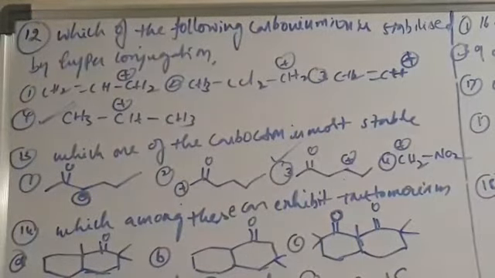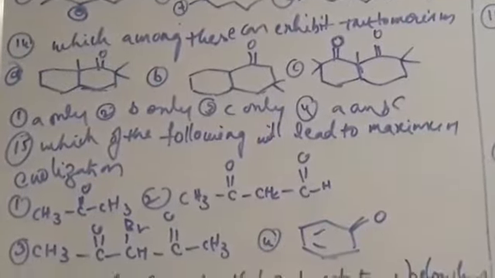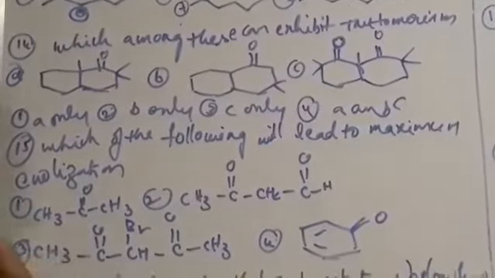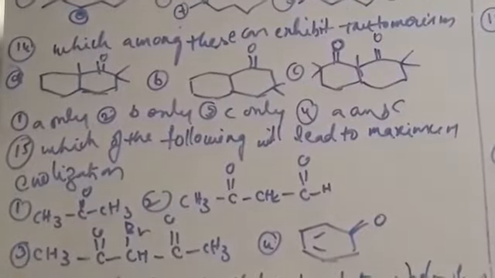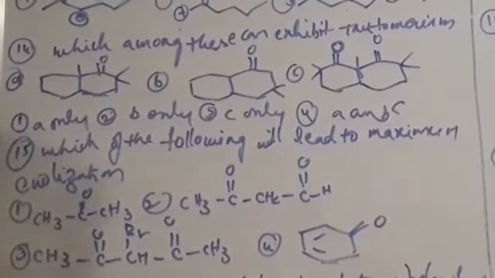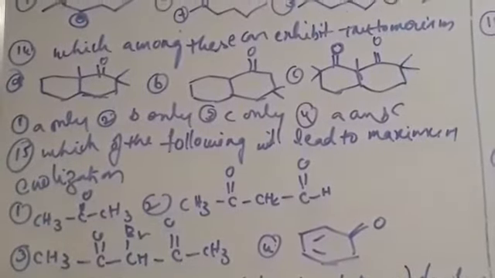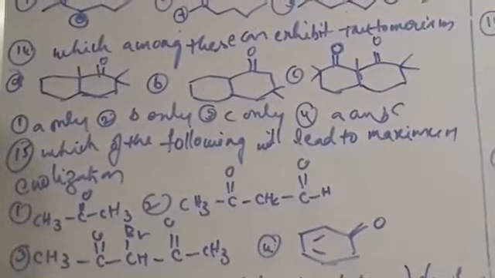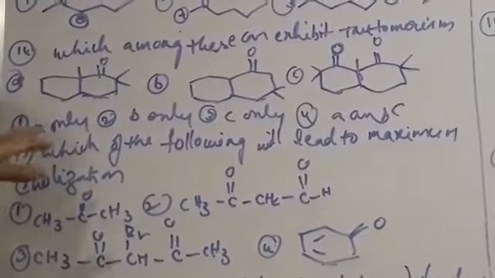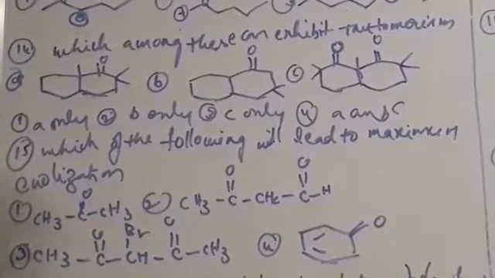Then, which among these can exhibit tautomerism? Tautomerism is the interconversion of the same molecule into two structures. The interconversion takes place due to the migration of a hydrogen atom between two polyvalent atoms. That migration may be 1,2 migration or 1,3 migration, so two types of migration are possible. Here different structures are given. So which one can exhibit tautomerism easily?